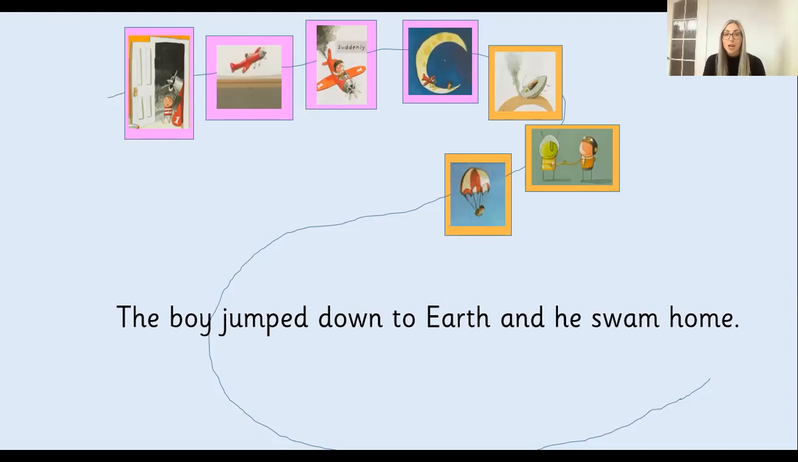The next picture. The boy jumped down to earth and he swam home. You might want to draw him jumping. You might want to draw him swimming. Anything that will remind you of this sentence. So pause it here and have a go at drawing that picture.